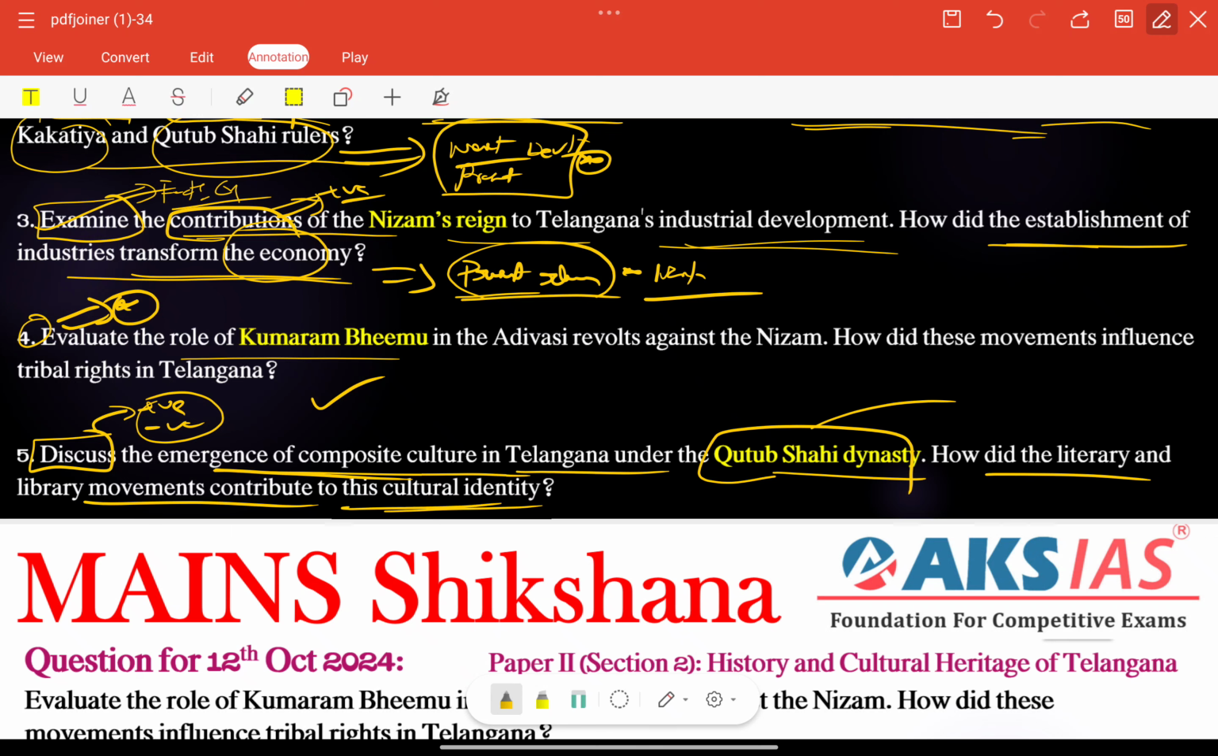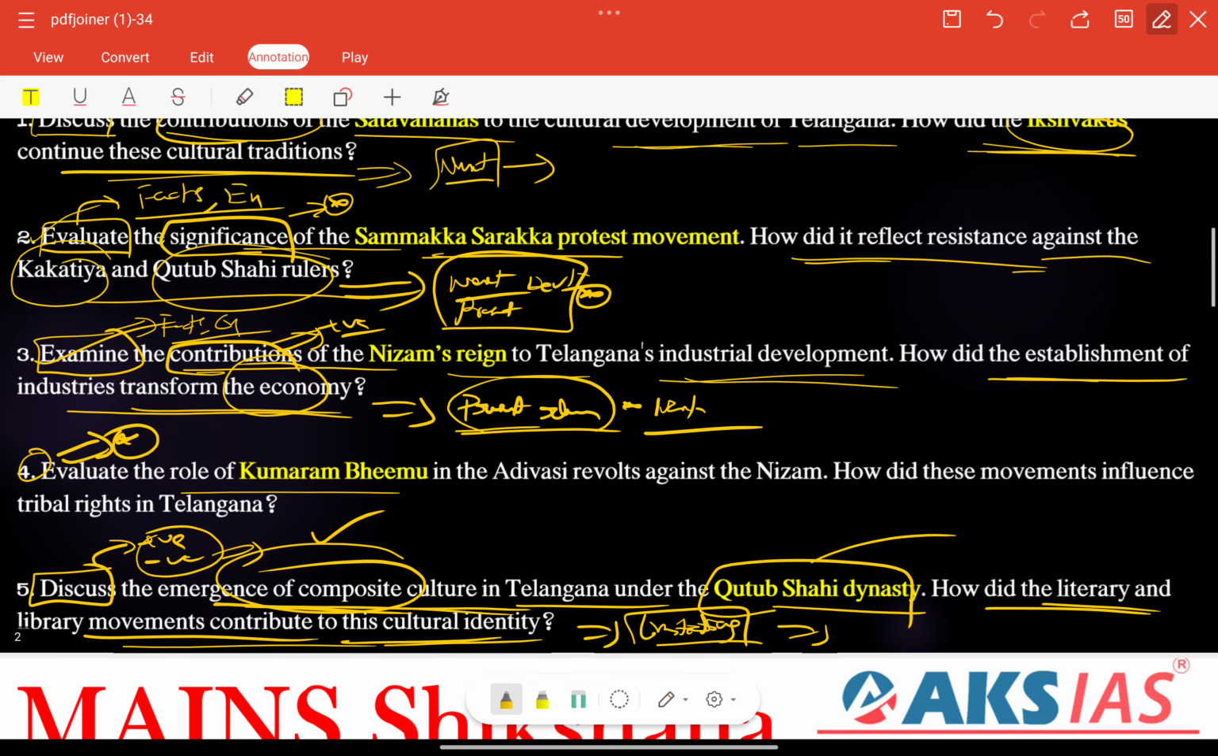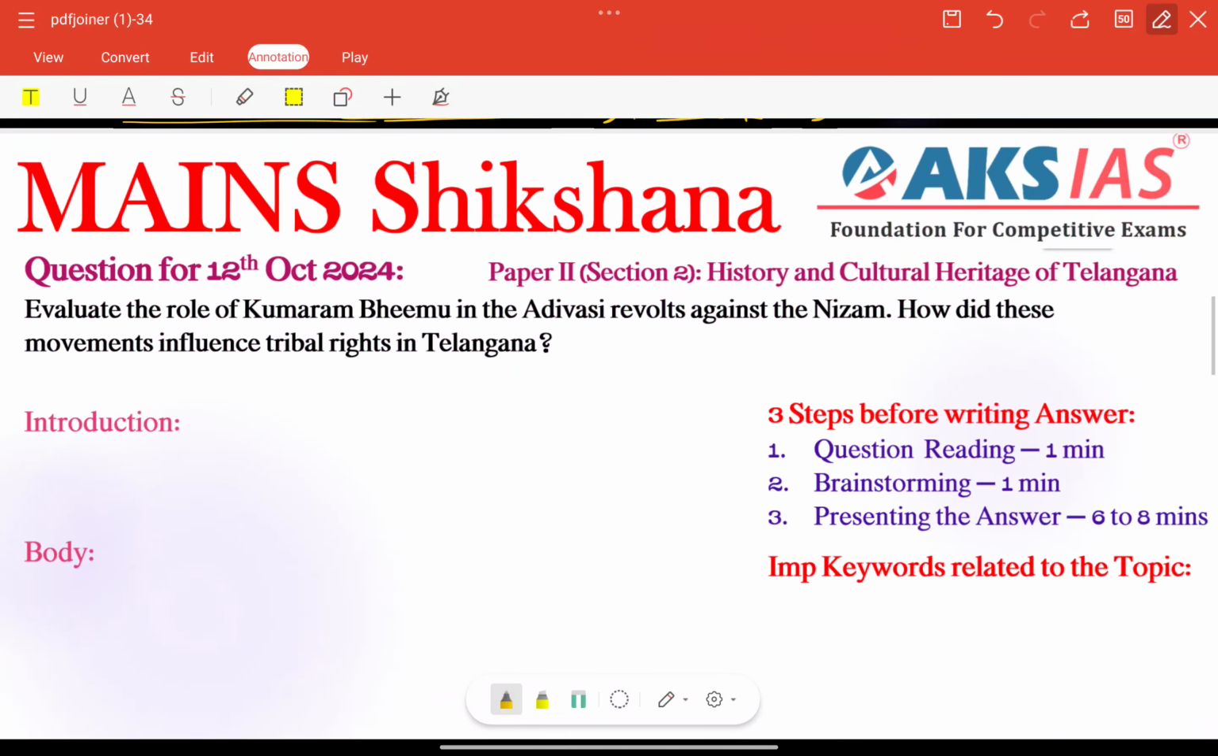Here the first important thing is we need to write regarding the particular Qutub Shahi dynasty, emergence of composite culture, positives and negatives. How did the literary and library movements contribute to this cultural identity? And finally we can write some limitations also, right? Otherwise we can connect only negatives here, right? So this is the perfect structure for all 5 important questions.